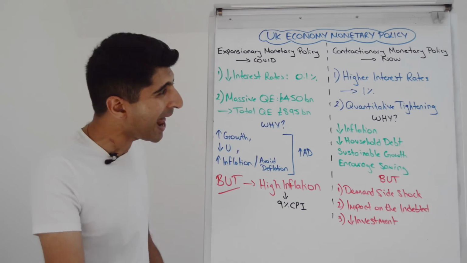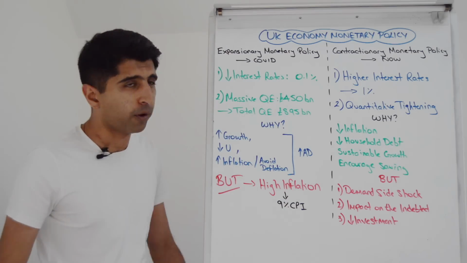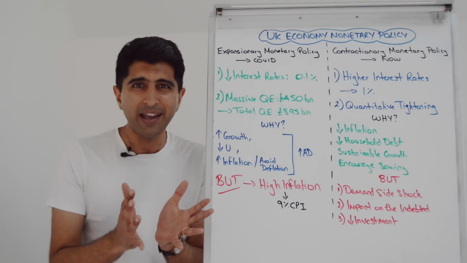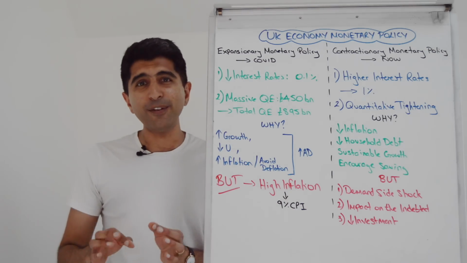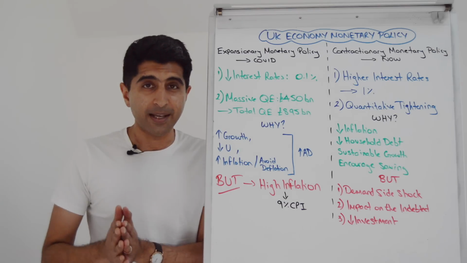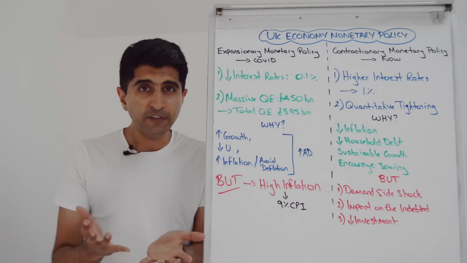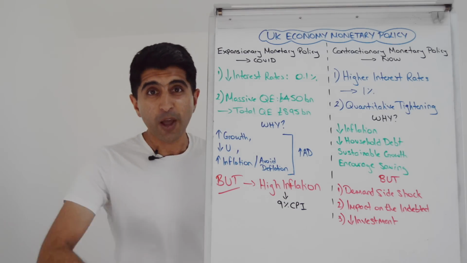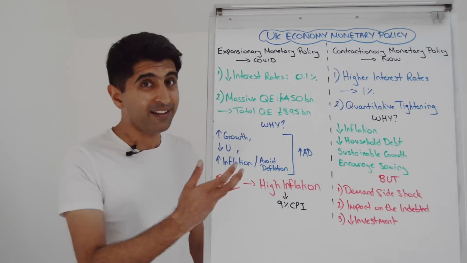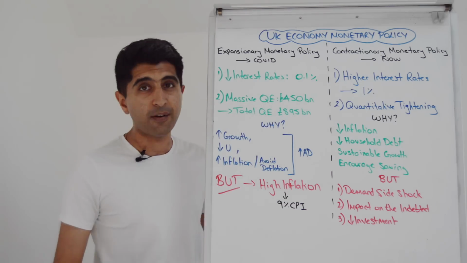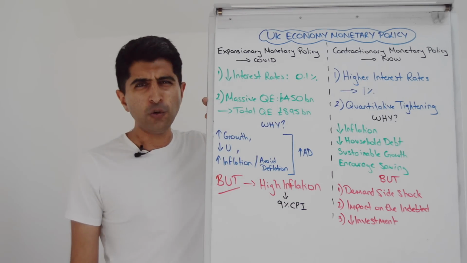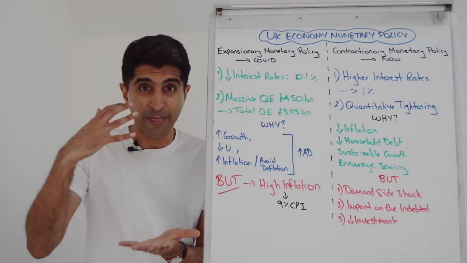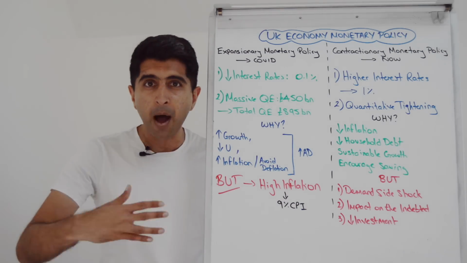But the concern now we are seeing, because of all of these policies, we are seeing higher rates of inflation. The irony here is quite interesting, isn't it? The Monetary Policy Committee, those in charge of setting monetary policy in the UK, have a goal of inflation targeting, hitting our 2% inflation target, right? Well, now we are miles above, and you could argue a lot of it is their fault because of how expansionary these policies were, especially the enormous quantitative easing, this huge increase in the money supply. You could argue that's a big reason why inflation is miles above target.